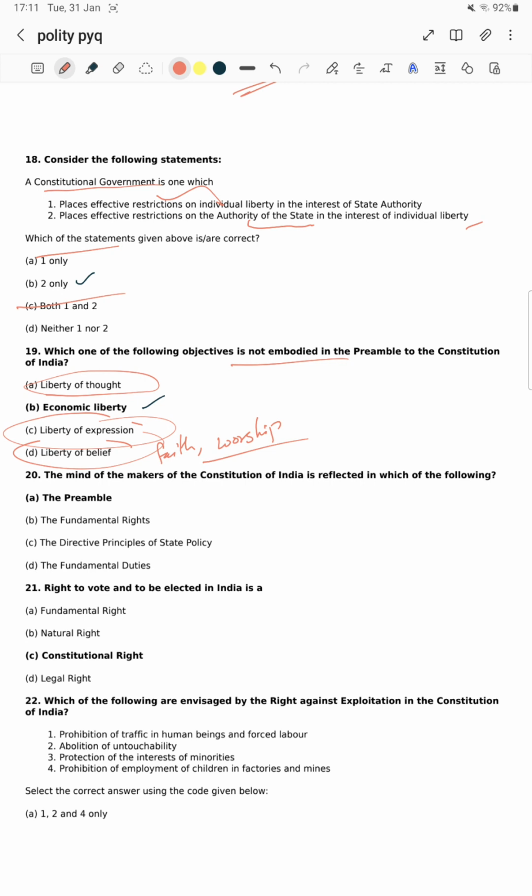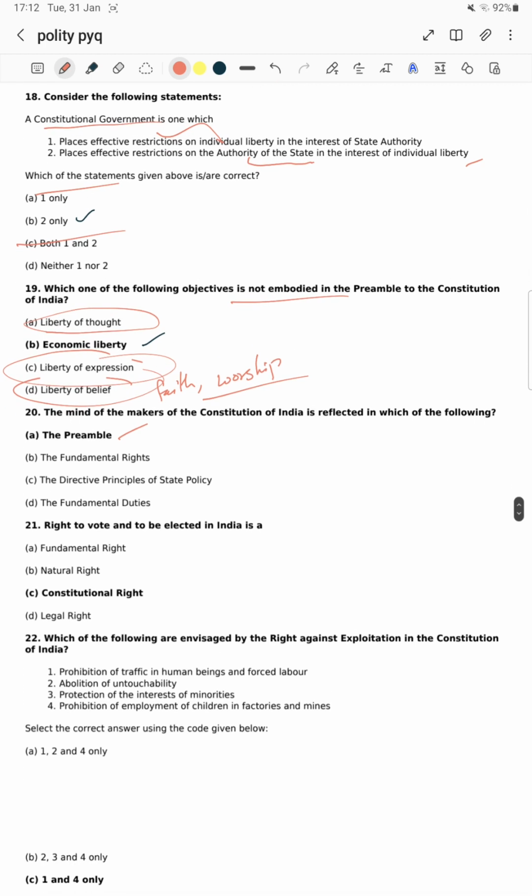Next question: the mind of the makers of the Constitution of India is reflected in which of the following? The preamble, sir. There are 2 questions on the preamble itself. The mind of the makers of the Constitution of India is reflected in the preamble: "We, the People of India". What is the Constitution saying? That India is a Sovereign, Socialist, Secular, Democratic Republic. This is what the preamble says, sir. Next question.